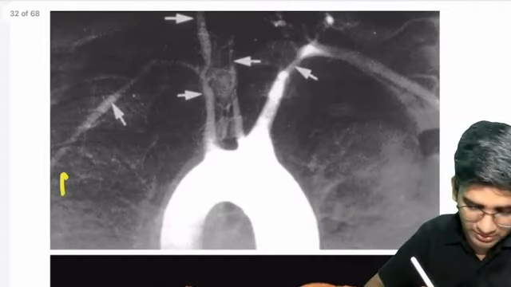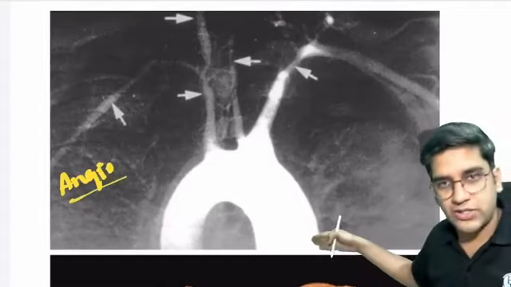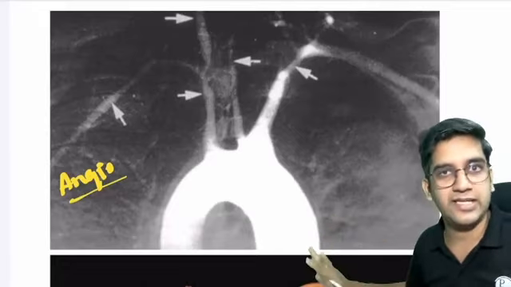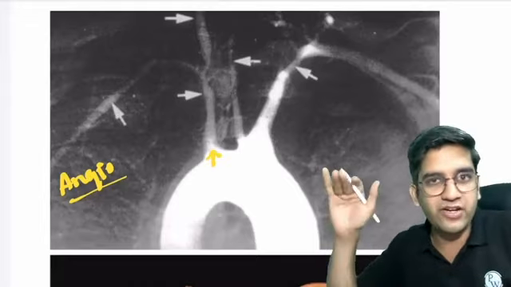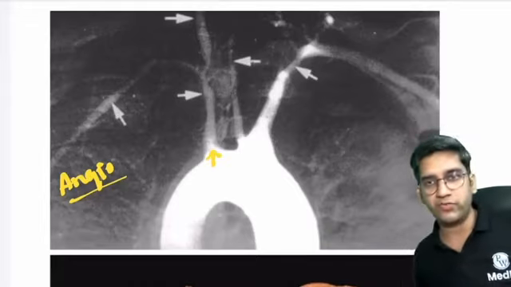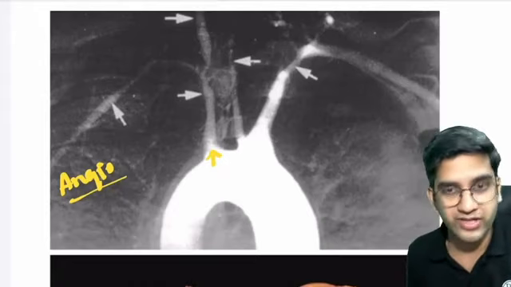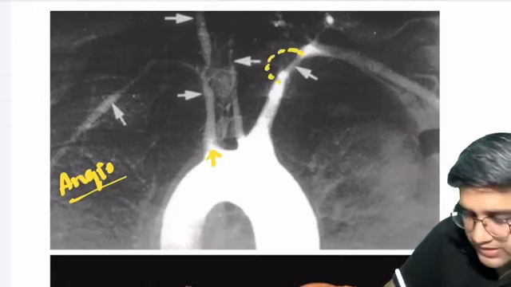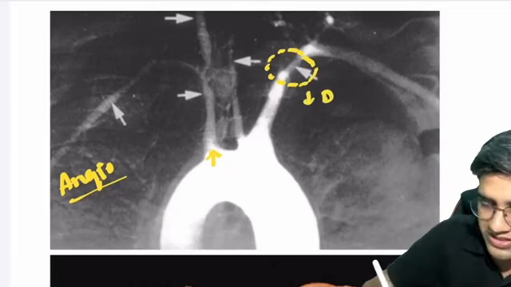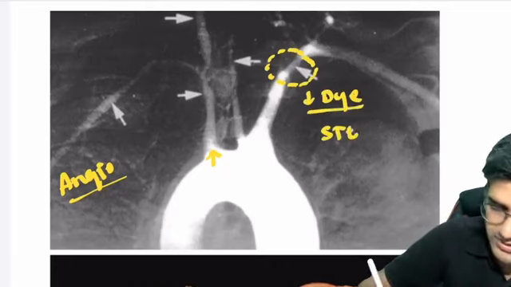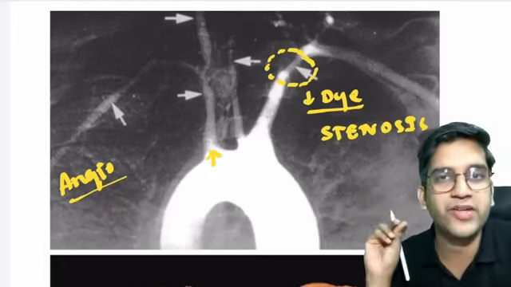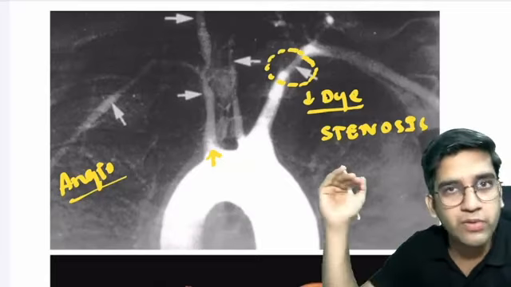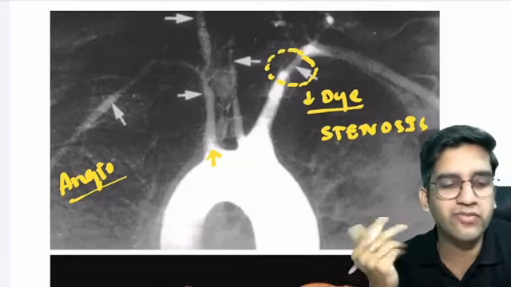The image from Robbins, your arch of aorta. This is an angiogram, okay? That's your arch of aorta. The white color is the dye. If white color is there, dye is definitely gone. Can I say beyond this point, the dye penetration is very less? Same time in this area, can I say dye penetration is less? Whenever there's less dye, that's a stenotic area. Less dye, which means that area is undergoing stenosis. That's why the dye is not going completely, which means the entire thing is having fibrotic lamina, right?